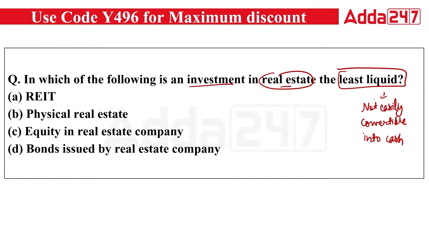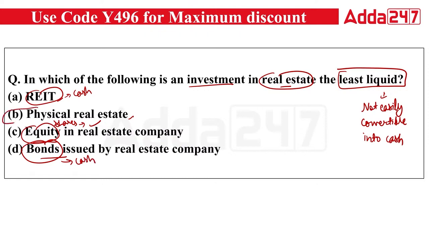That's the least liquid. So the options are real estate investment trust, physical real estate, equity real estate, and bonds issued by a real estate company. So real estate investment trust is all about cash. You invest in the form of cash. Equity means you are talking about shares. So shares can be easily converted into cash. When it comes to bonds, they can be converted into cash.